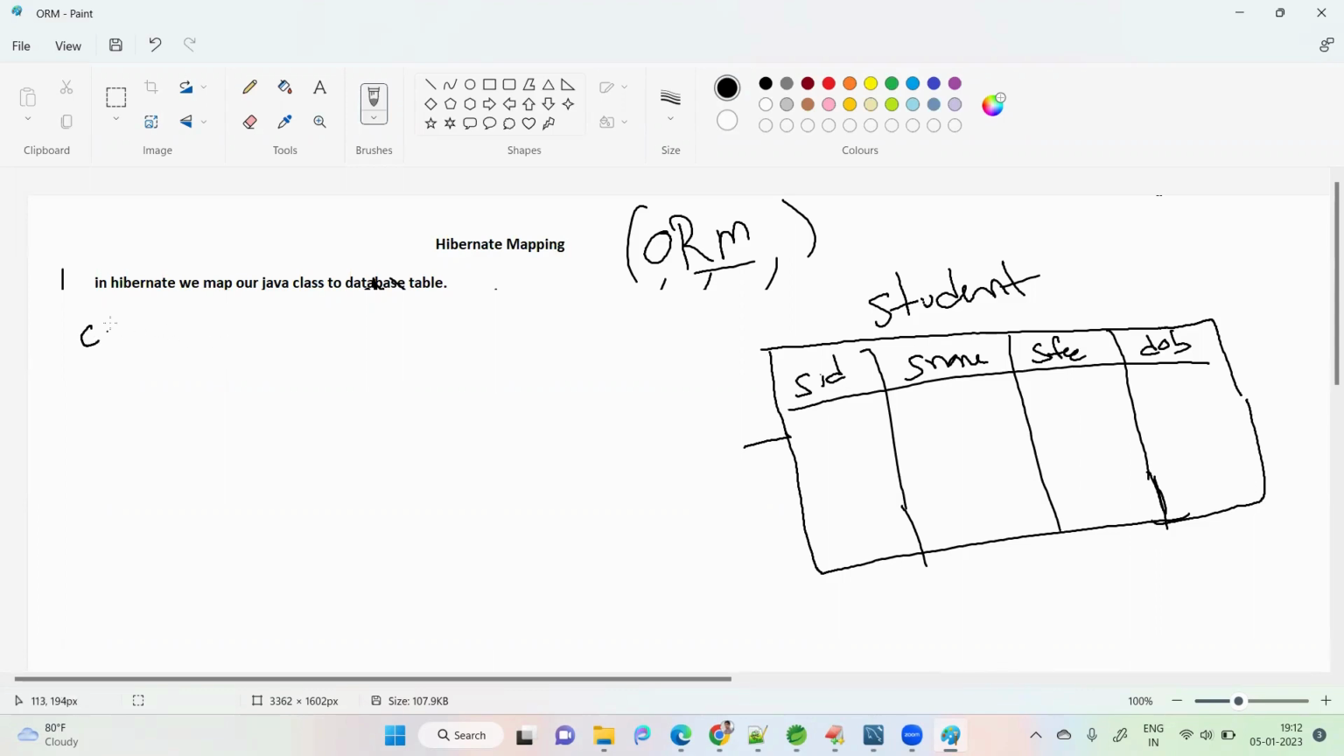We'll create one class. I'm taking here Student. In that student class, I want to mention all these properties of the database. In the database we have student ID. I'll take here int studentID.